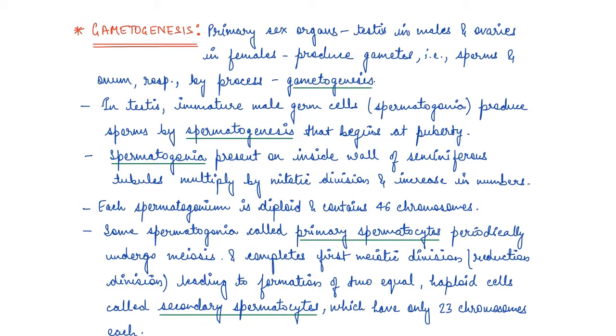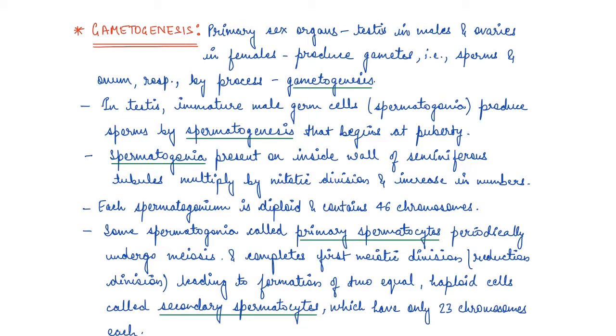So today we are going to start off with gametogenesis. Now in case of males, the primary sex organ is the testis that we studied in the previous video, and it produces the gamete, which is sperm. In the same way, in human females, ovaries are the primary sex organ, and those produce the ovum, which is the female gamete, right?